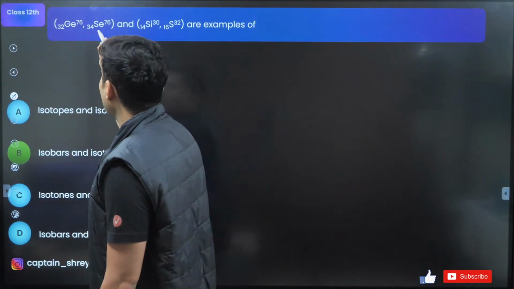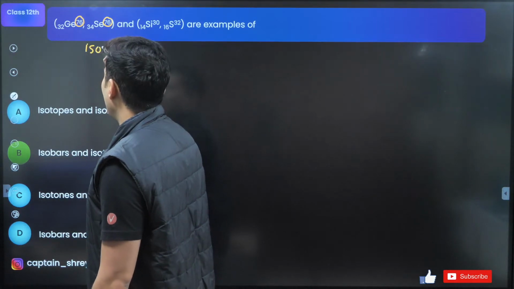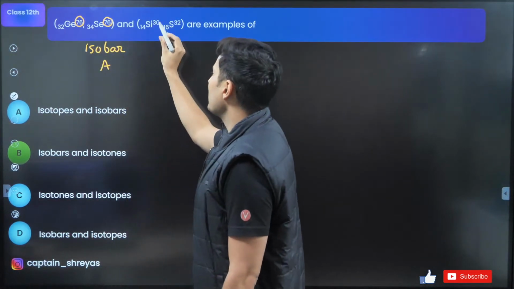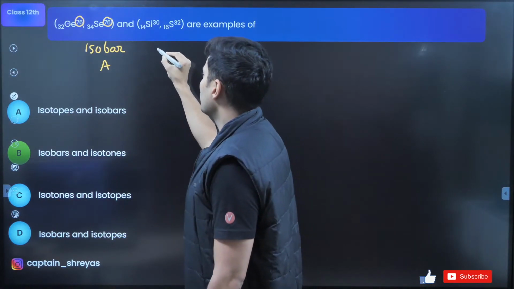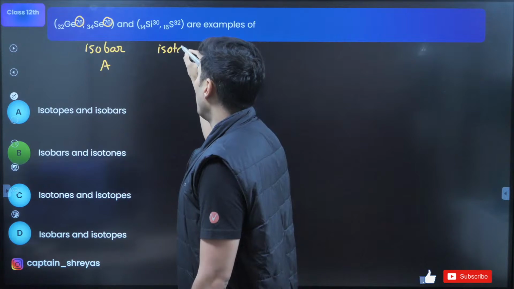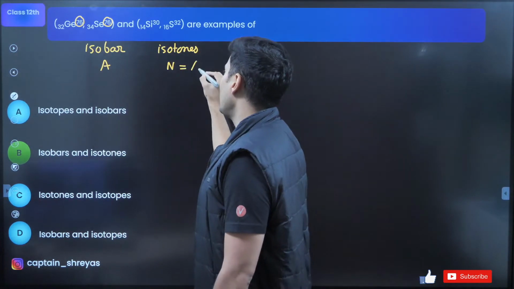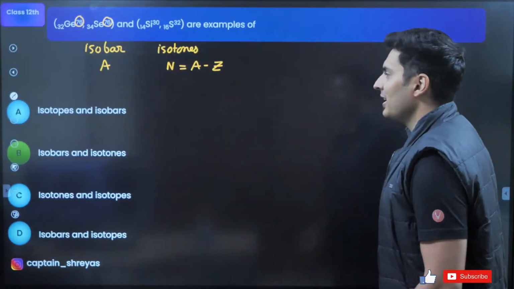Very good. You can see over here 76, 76. So obviously atomic mass number is same because A is same. Here 30 minus 14 is 16. 32 minus 16 is also 16. So they are basically isotones. Basically N is same, which is A minus Z. That's it. Option B. Very nice.